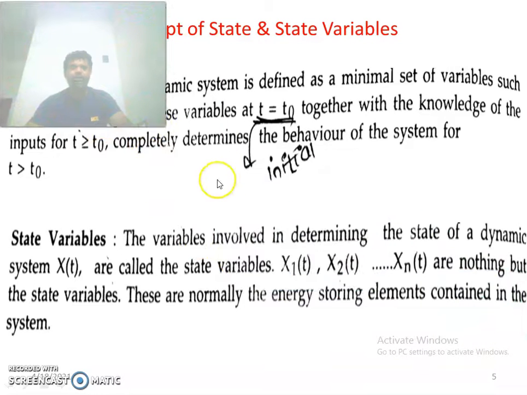Now we go to state variables. The variables involved in determining the state of a dynamic system x of t are called state variables. These x1 of t, x2 of t, up to xn of t are the state variables. These are normally the energy storing elements contained in the system.